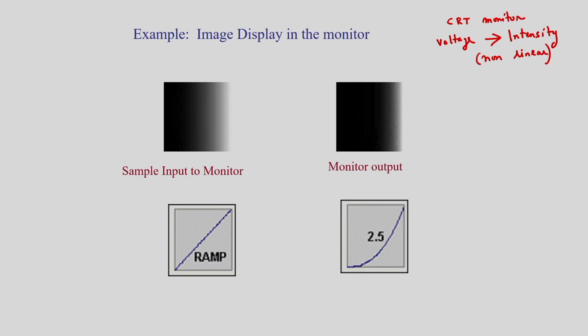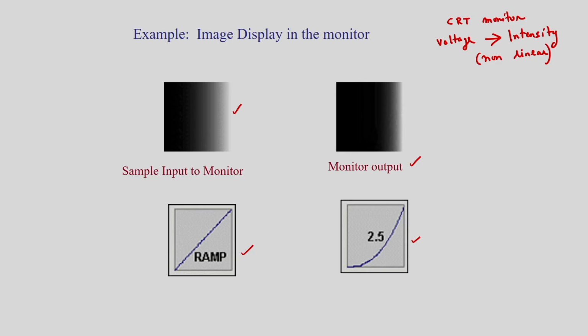So in this case, if I consider a simple monitor and this input, suppose my input is something like the ramp input, and this is my image. Corresponding to this, because it is a non-linear device, the monitor output will be something like this, and the gamma will be 2.5.